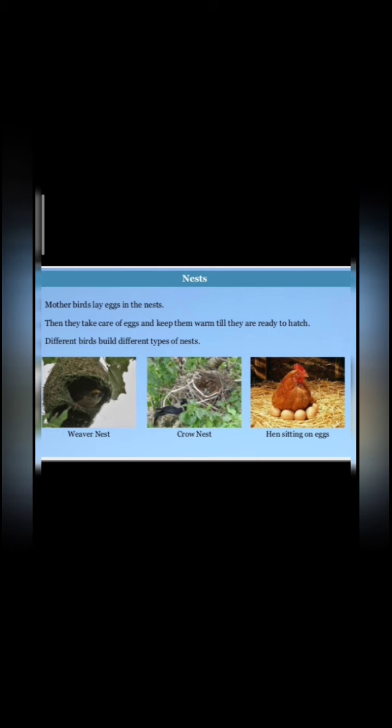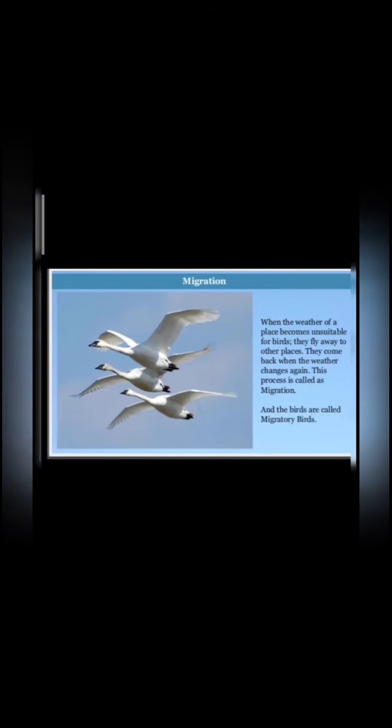Mother bird lays eggs in the nest. Then she takes care of the eggs and keeps them warm till they are ready to hatch. Different birds build different types of nests, like the weaver nest, crow nest, and hen sitting on eggs.